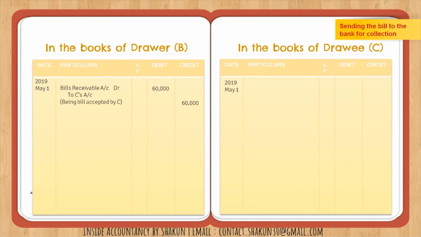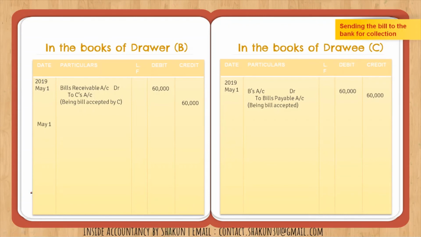Similarly, in the books of the drawee, we need to pass the entry for bills payable. B is the creditor, who must have been credited at the time of the purchase entry. Now we are debiting because we are converting B into bills payable, which is a new liability. So bills payable and bills receivable, that entry is done.